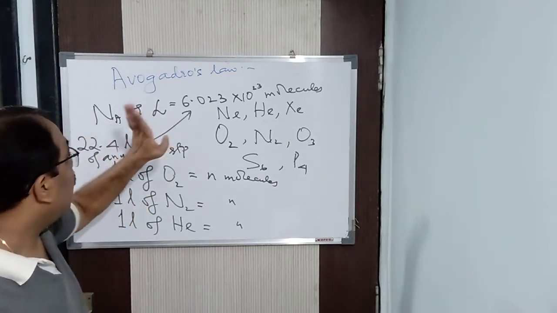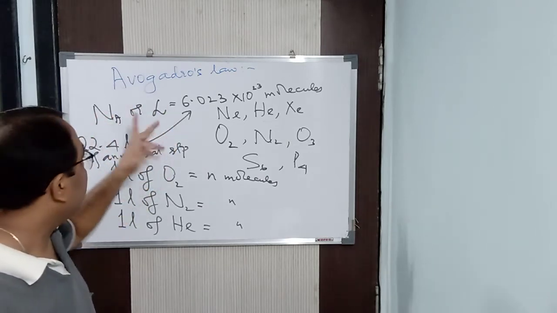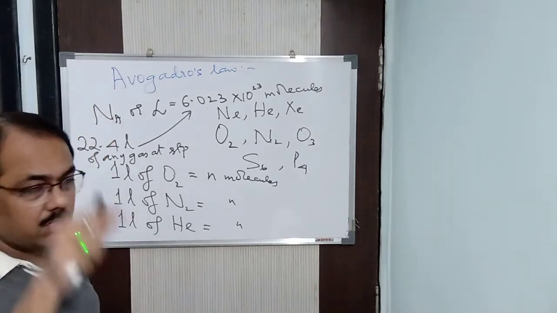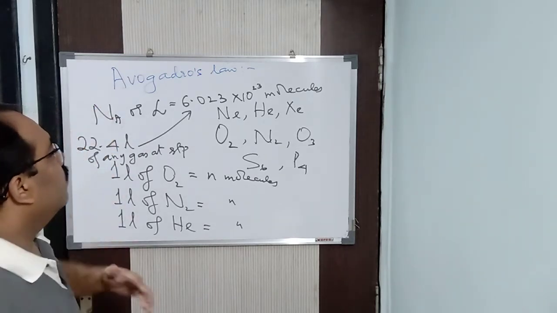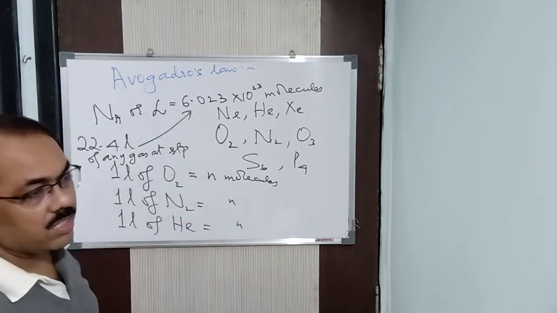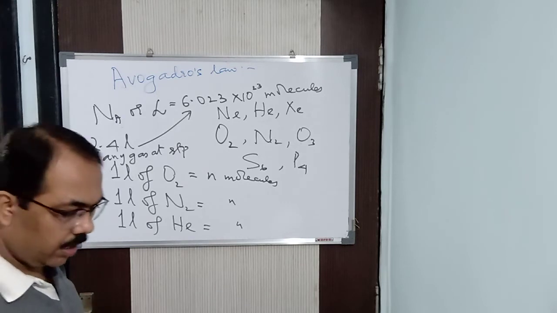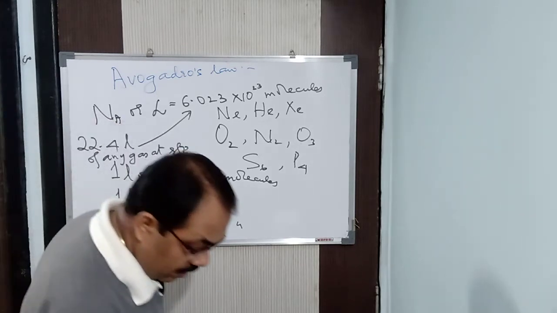Now this is Avogadro's number, and this is the symbol of Avogadro's number. In certain books, instead of N_A we also write N naught. Naught means degree sign. Clear? But for your purpose, instead of writing 6.023, you can write 6 into 10 to the power 23. That also can be written as Avogadro's number.